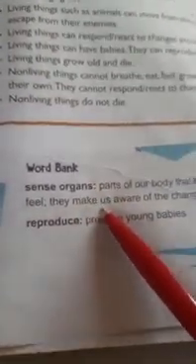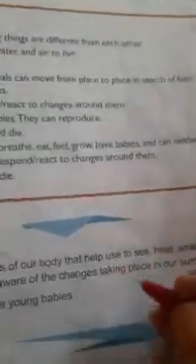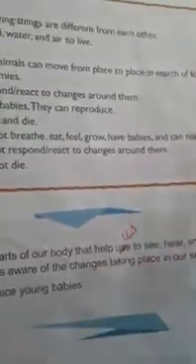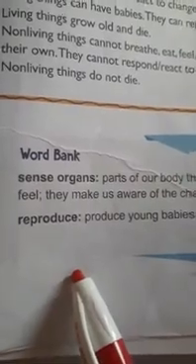Then here are some new words, definitions we will see. First one is sense organs. What are sense organs? Parts of our body that help us to see, hear, smell, taste or feel. They make us aware of changes taking place in our surroundings. So these are called sense organs. Next word is reproduce, producing young babies. Then move on to the next exercise.